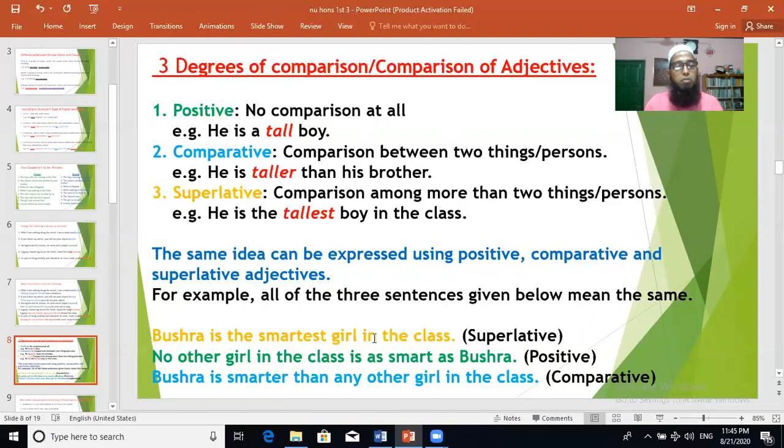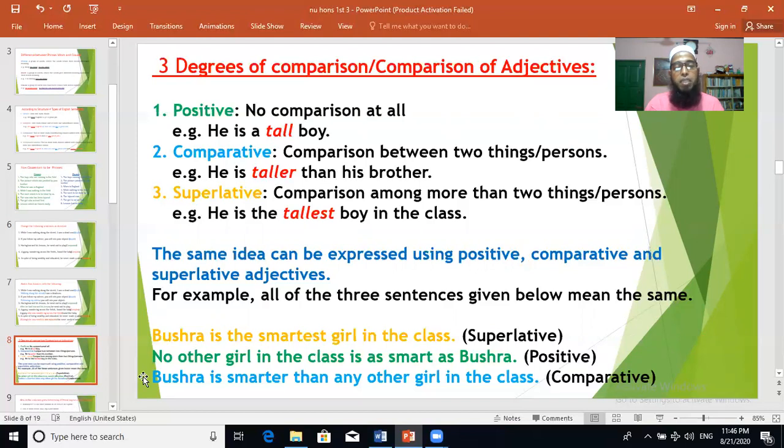Look at these examples. Bushra is the smartest girl in the class. This is a superlative degree because Bushra is compared with all the girls in the class. And if you make it positive, the meaning is the same. We can make it positive: no other girl in the class is as smart as Bushra. The meaning is same. So in positive degree, we use as, you know.